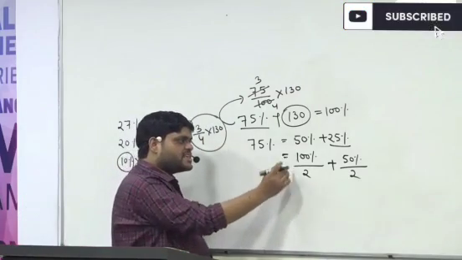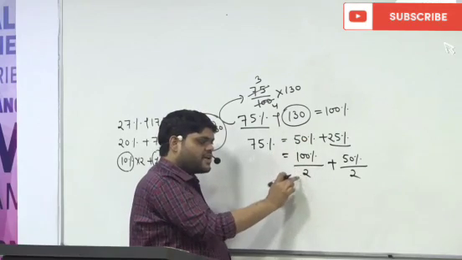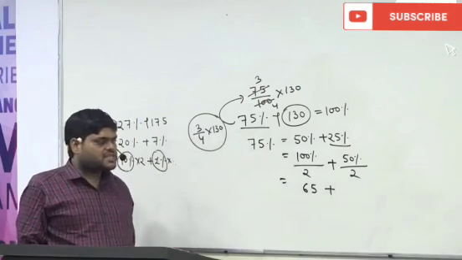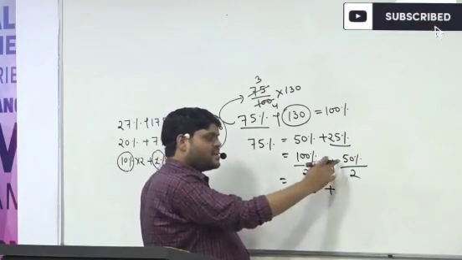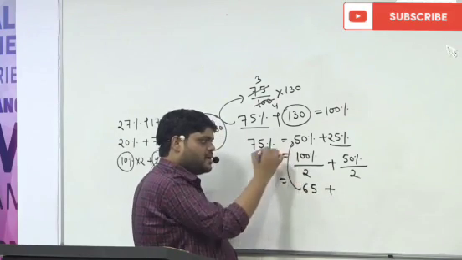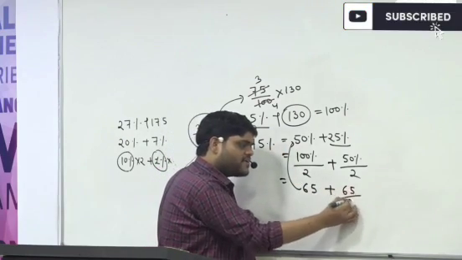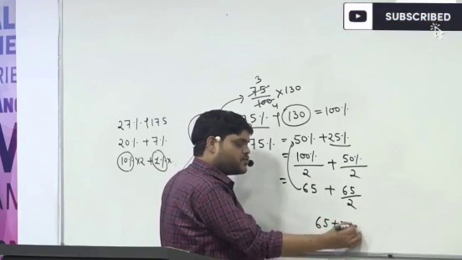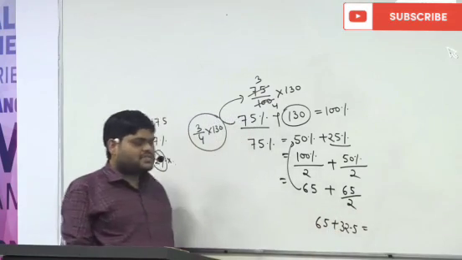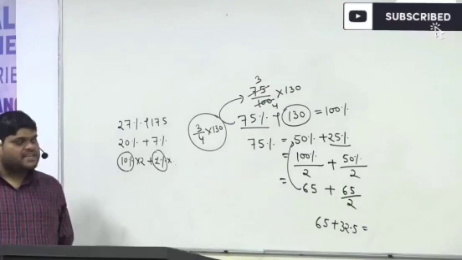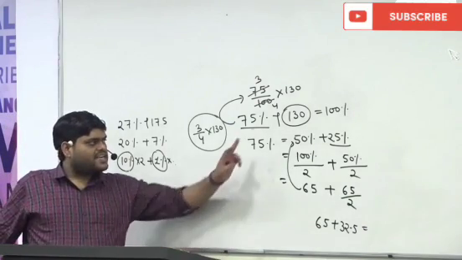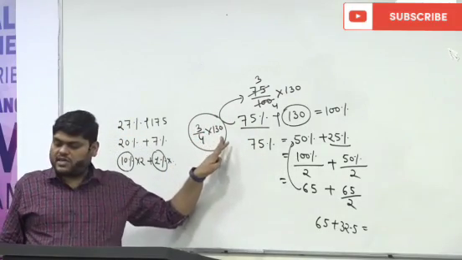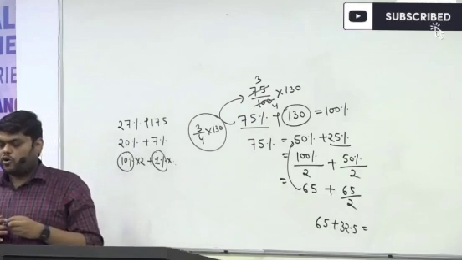So 100% is equal to 130. If I divide by 2, this becomes 65, which is the 50%. Now if I divide again by 2, I get 32.5. Adding 65 plus 32.5, 97.5 will be the 75% of 130. So either you go this way or you go by simple 3 by 4 into 130. Both will be the same.